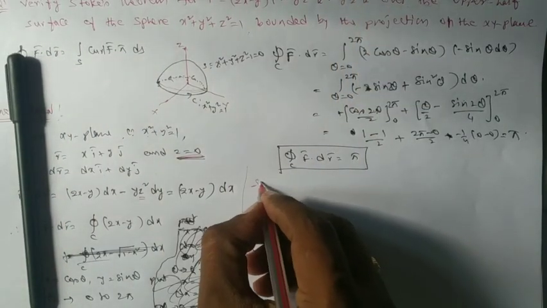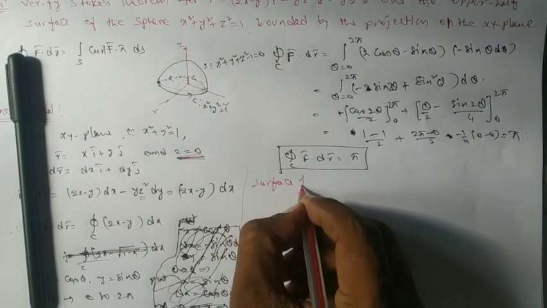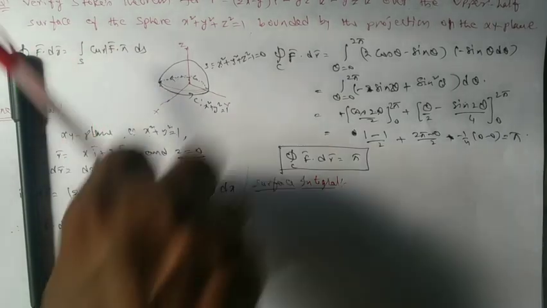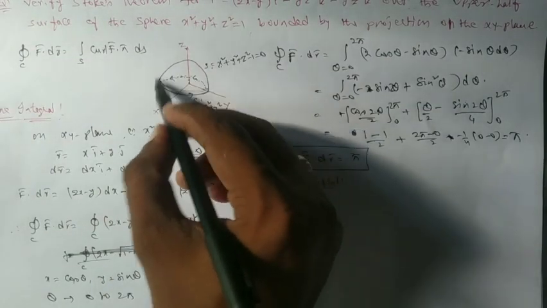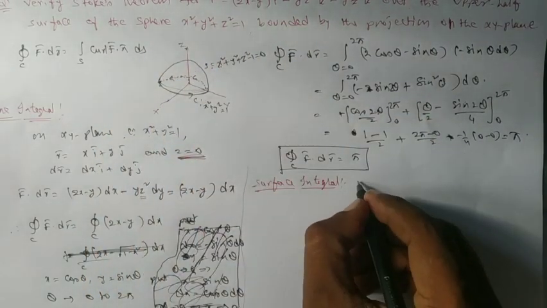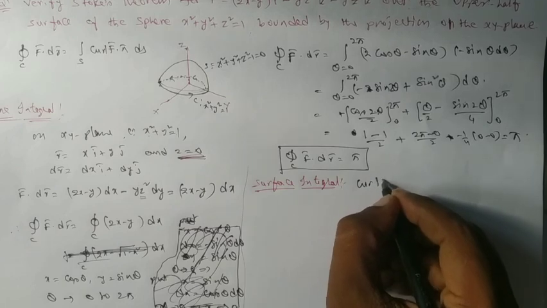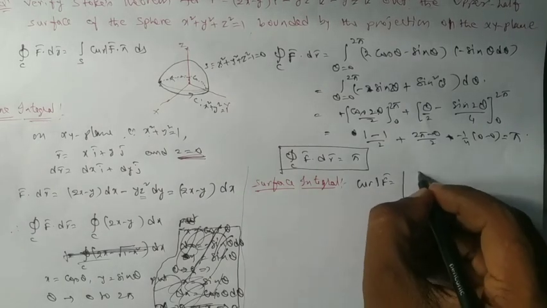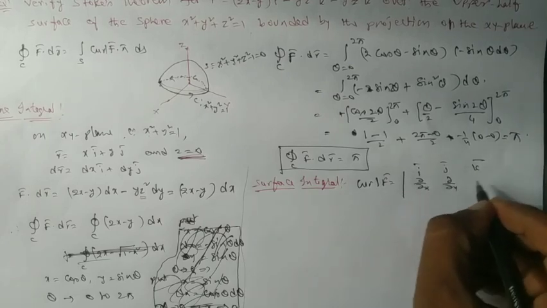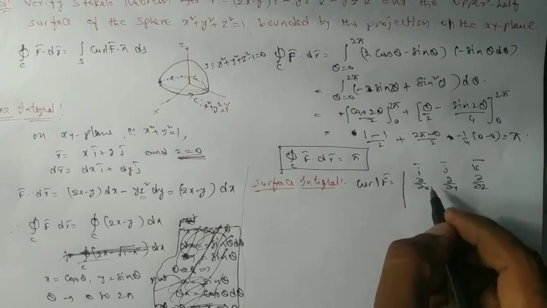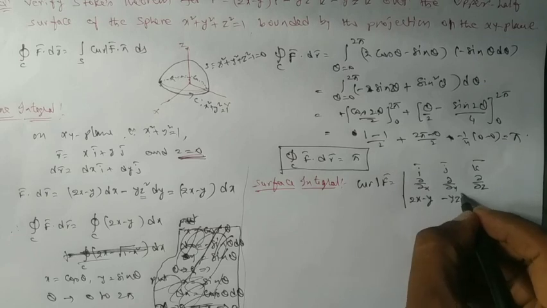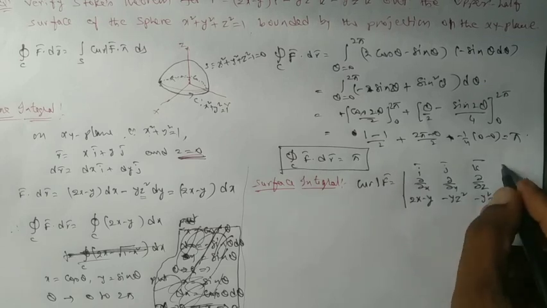Let us try to take the surface integration. In this surface integration, you have to take the surface integral for that one. So we have to calculate curl F bar and n bar and all. I am just writing first curl F bar equal to the determinant of i bar, j bar, k bar, dou by dou x, dou by dou y, dou by dou z, and the F bar components. I am writing 2x minus y here, minus yz square, minus y square z.